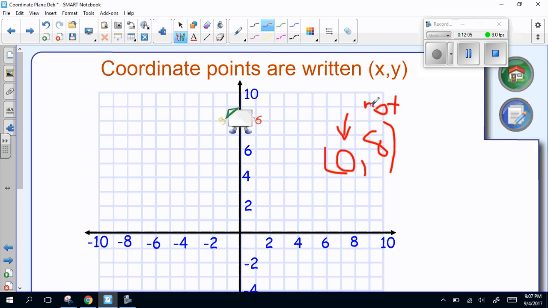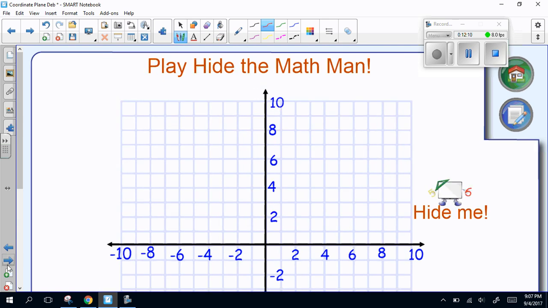So not in a quadrant. Not in a quadrant. Right? And I think that's it.